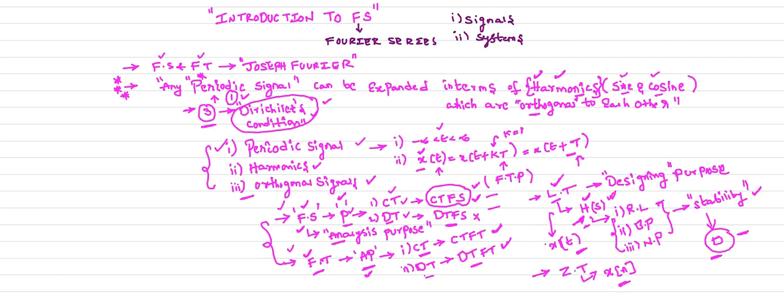If you want to find it in the continuous time domain, we use the Laplace transforms. Both Laplace transforms and Z transforms are powerful techniques used in the designing of systems. This is about the various transformations we are going to study in this subject.